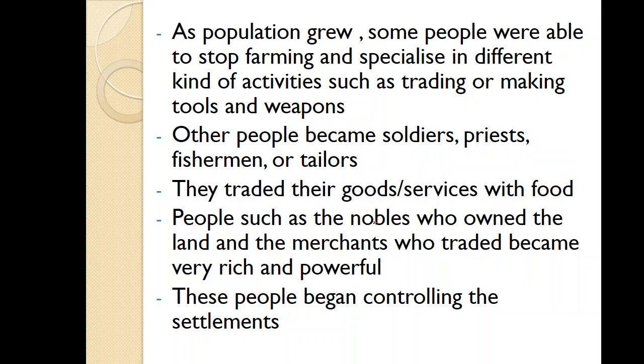Nobles is a title given to the rich people who owned land, and the merchants who traded became very rich and powerful. Merchants are like the business people. These people, the nobles and the merchants, began controlling the settlements because they were rich and powerful, and they probably had soldiers who were looking after them.